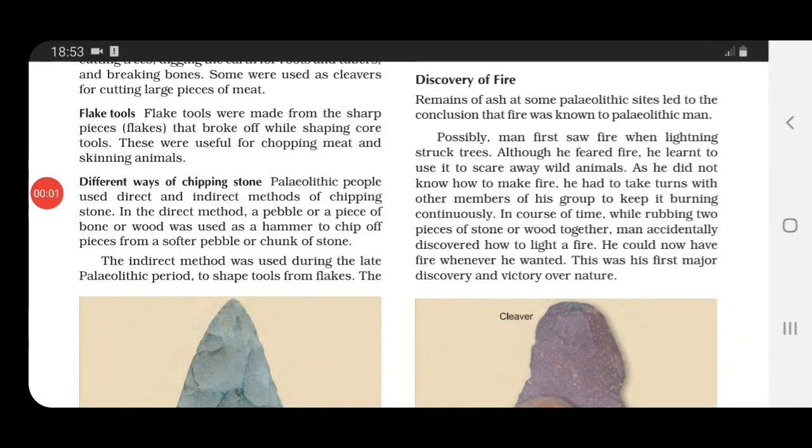Now, how did man discover fire? See, possibly man first saw fire when lightning struck trees. It might have happened that when lightning fell on a tree, man first saw fire. Although he feared fire, he learned to use it to scare away wild animals. Fire was used by these people to scare away wild animals. As he did not know how to make fire, he had to take turns with other members of his group to keep it burning continuously.